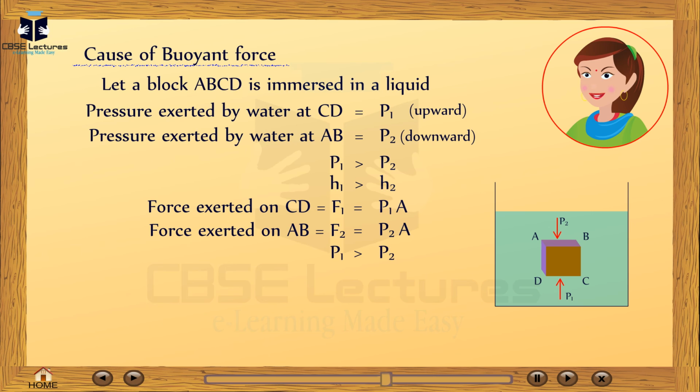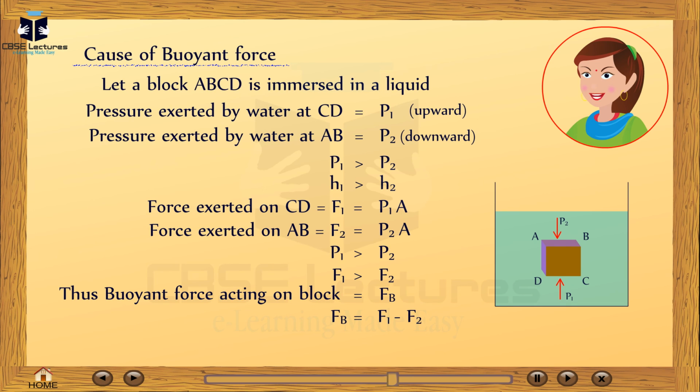Here P1 is greater than P2, therefore F1 is greater than F2. Thus buoyant force acting on the block is Fb. Fb is equal to F1 minus F2. Fb is equal to A times the whole bracket P1 minus P2.